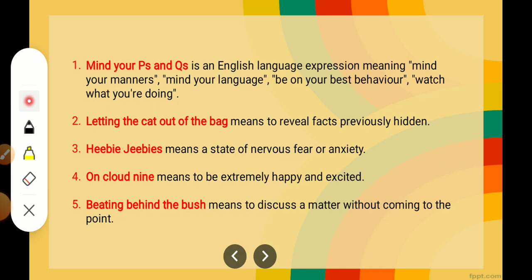Beating around the bush means to discuss a matter without coming to the point. Beating around the bush means चारों तरफ की बातें करना पर important point जो है उस पे नहीं आना. So that is to discuss everything but not the main point.